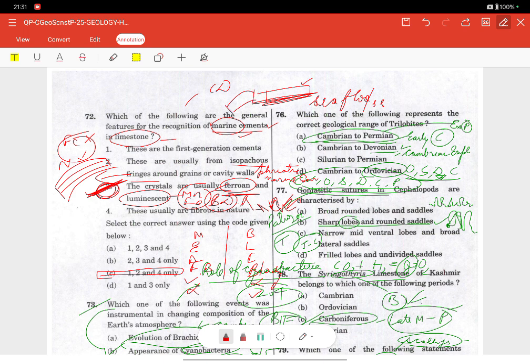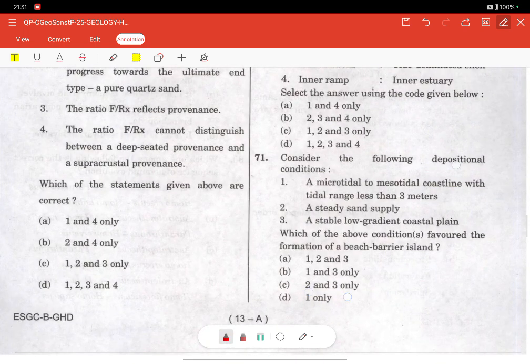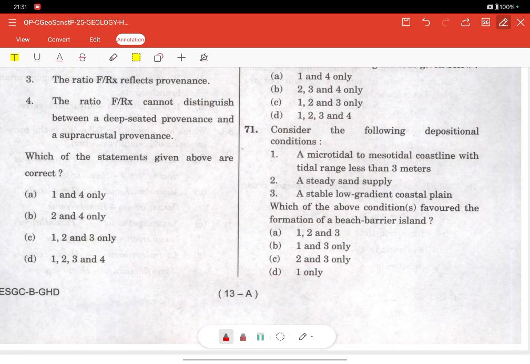Coming to the 71st question, consider the following depositional condition. The question is on the depositional condition: a microtidal to mesotidal coastline with tidal range less than 3 meters, a steady sand supply, a stable low gradient coastal plain.